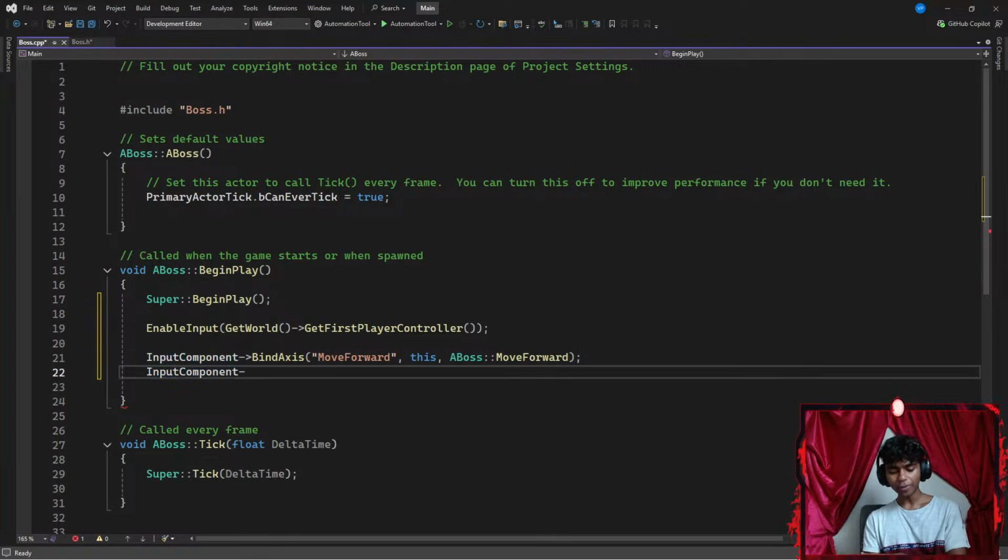There we go. Now I'm going to be binding something to my input component. So I'm going to go with something like bind access.